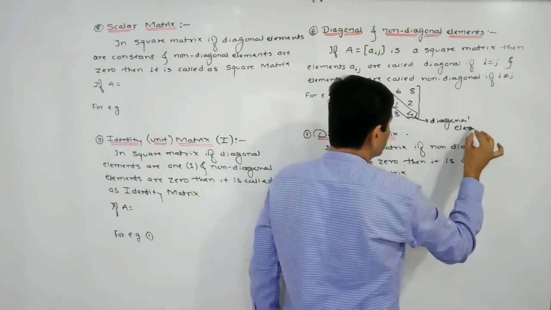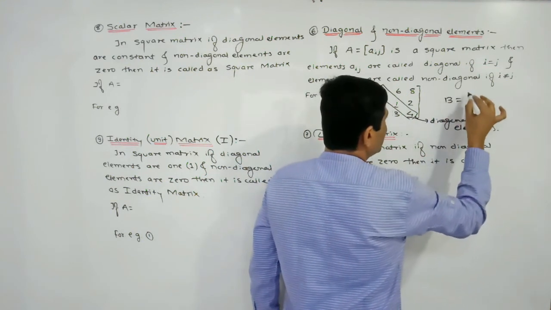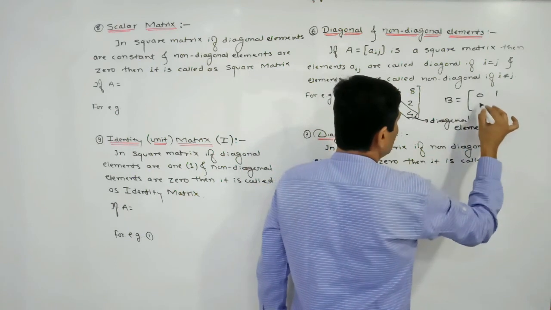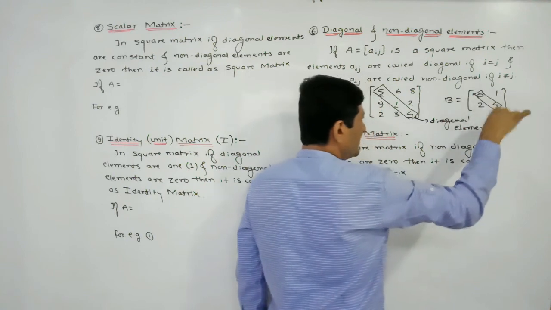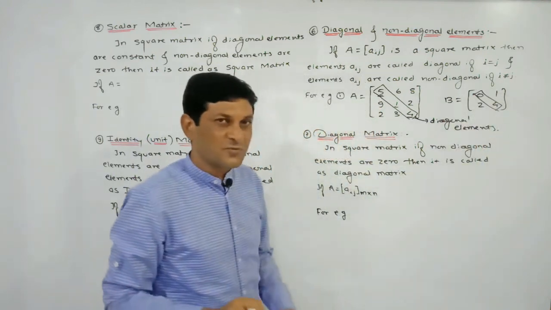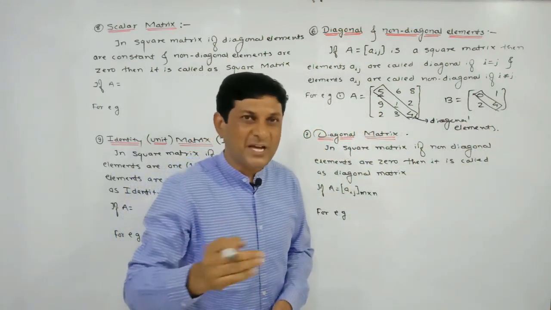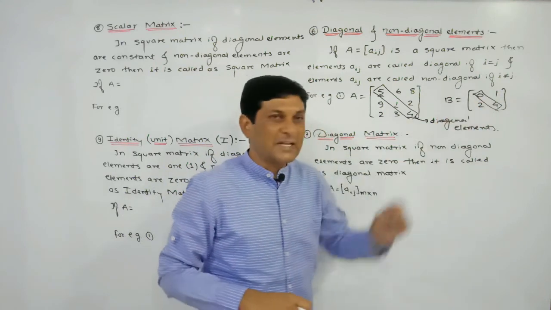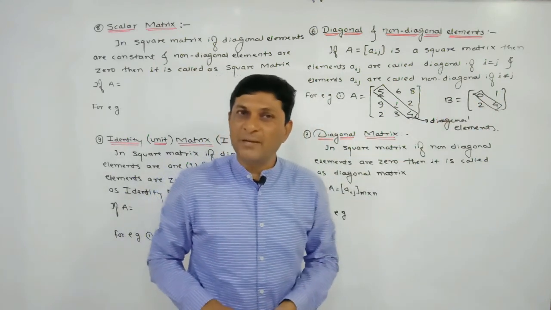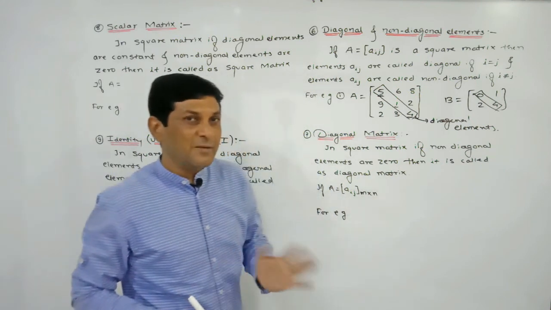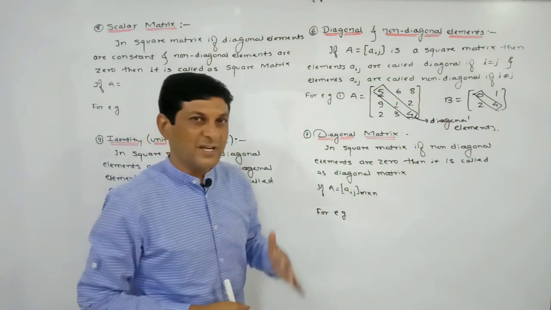Okay, now consider another matrix. Let its elements be 0, 1, 2, 4. In this case also we can easily observe that these 2 elements are diagonal elements, because for these 2 elements i and j are equal, and for the remaining 2 elements i and j are unequal. So I hope the idea of when an element is called diagonal and when it is called non-diagonal is very clear to you.